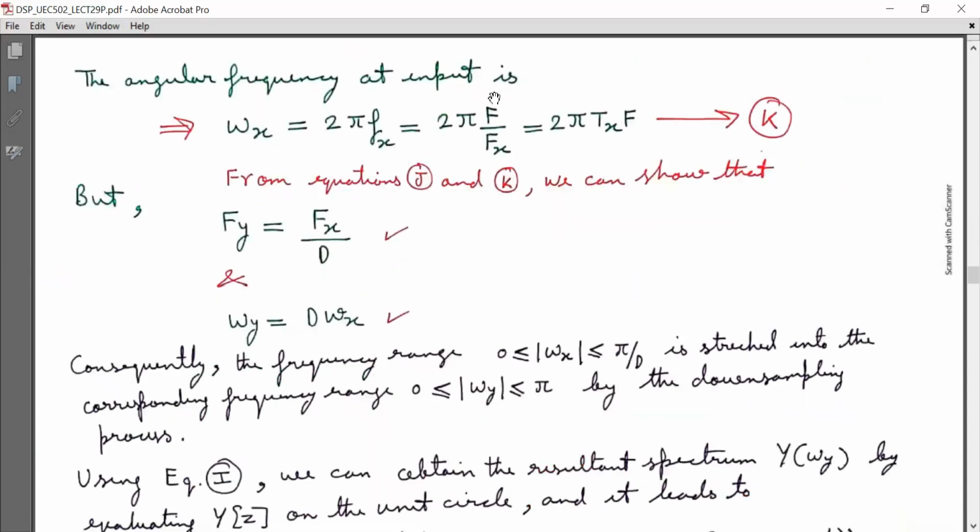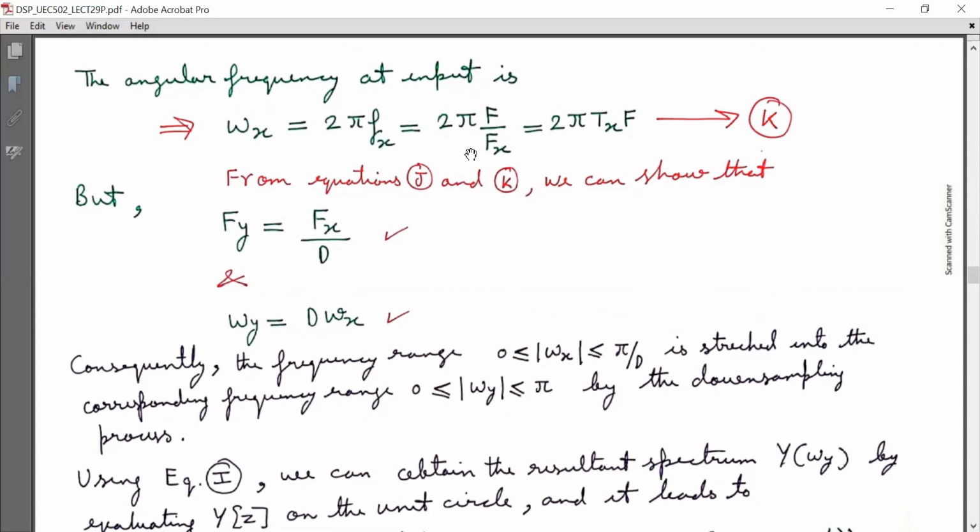The angular frequency at input is small omega x is equal to 2 pi small fx. Here normalized frequency in digital domain or relative frequency in digital domain, small fx is equal to capital F by capital Fx.